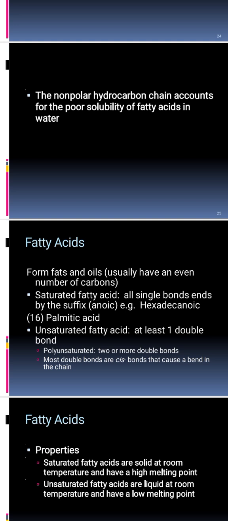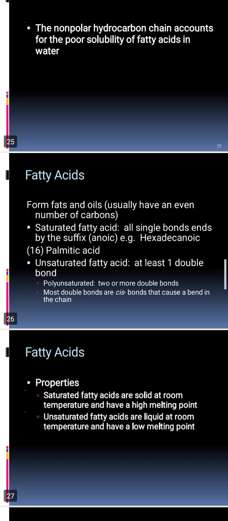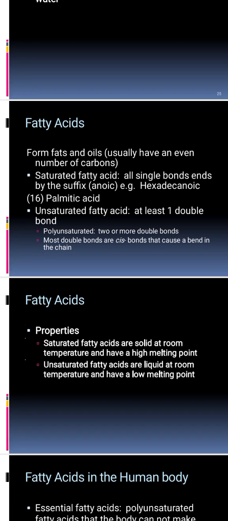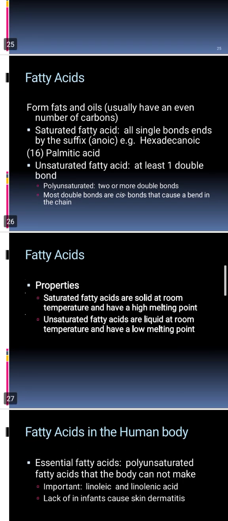The unsaturated fatty acid has at least a single double bond. So we do have monounsaturated fatty acids and polyunsaturated fatty acids. As you know, mono means a single double bond. Polyunsaturated means two or more double bonds. And the double bond can be in either the cis or trans configuration. The saturated fatty acids are solid at room temperature, and the unsaturated fatty acids are liquid at room temperature.